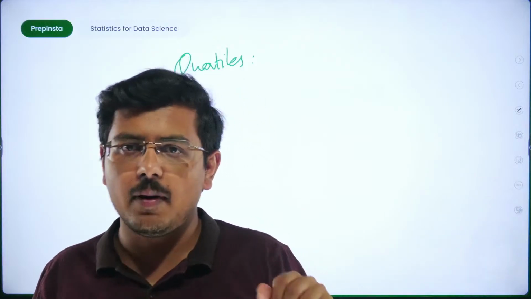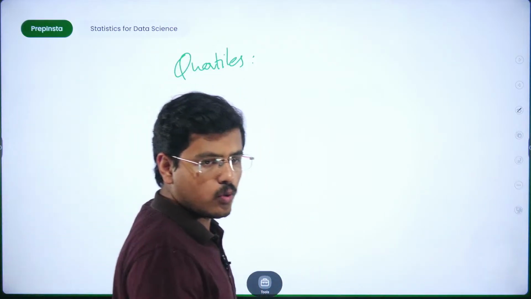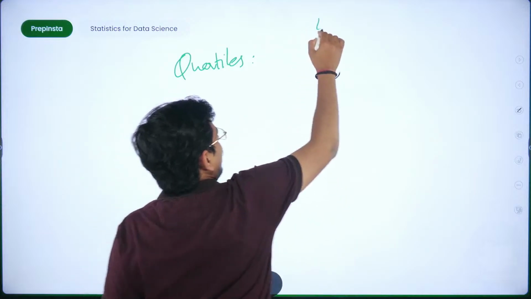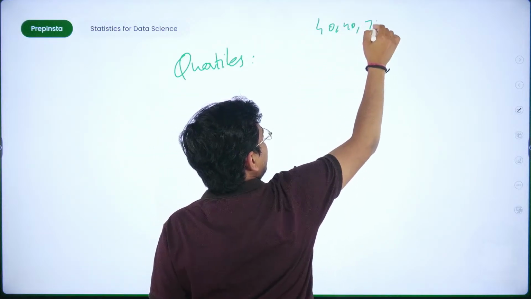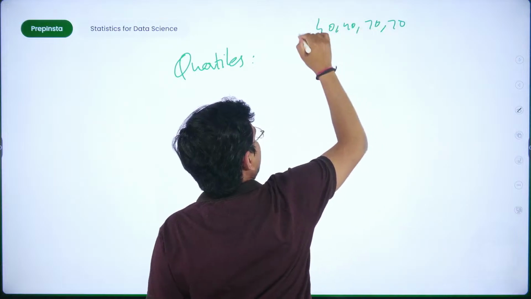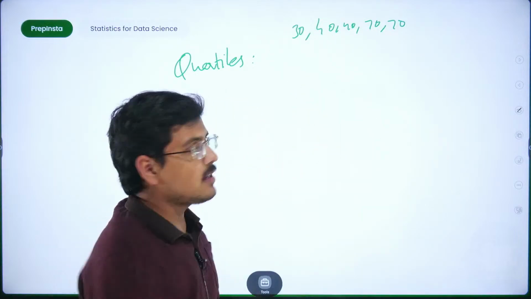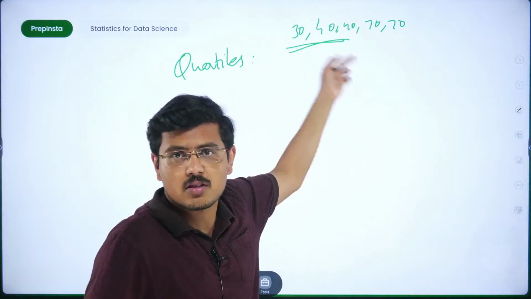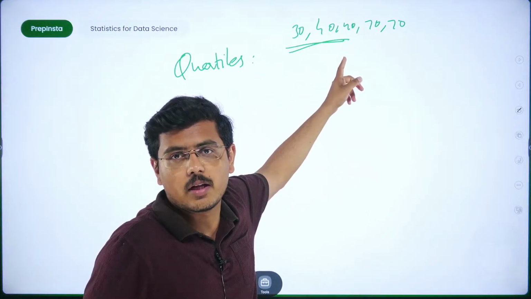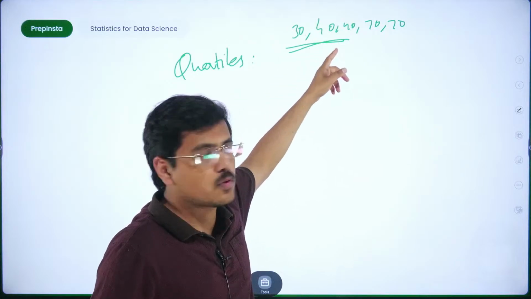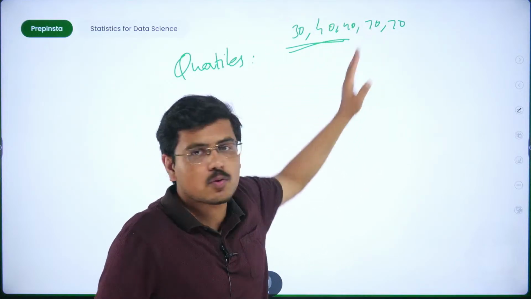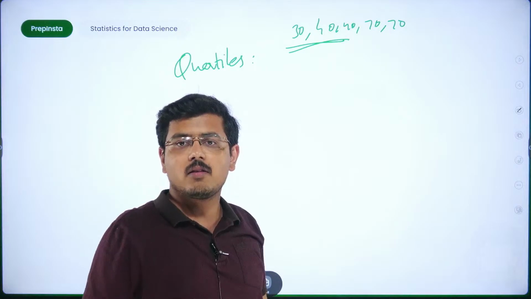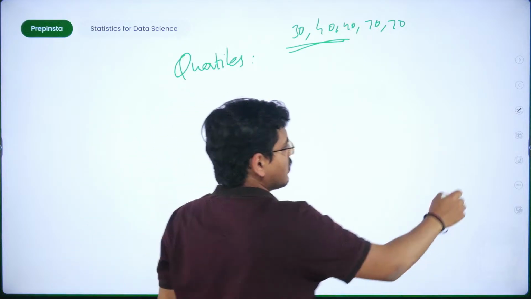Fine. For example, if there are 2 students who have scored 40, 40, 70 and 70 and 30, this is the game. Then it is the number of students that you have to count, because this is not about the values, this is about the number of students that we are counting. Fine, when we are counting the number of students, you have 3 such students who have scored lesser than you. Fine, is it clear? I hope that makes things clear. Fine.